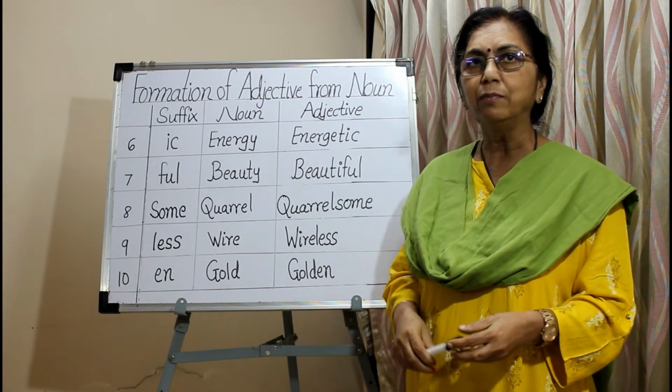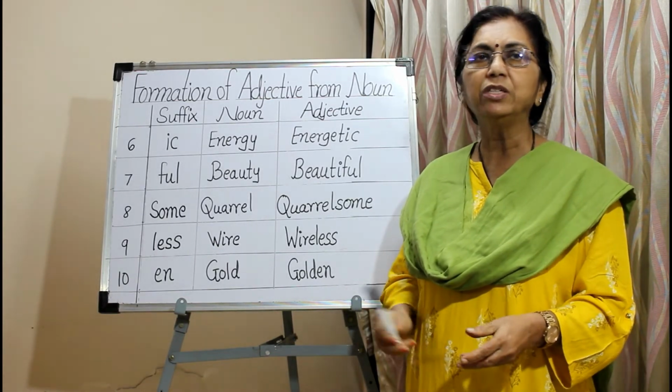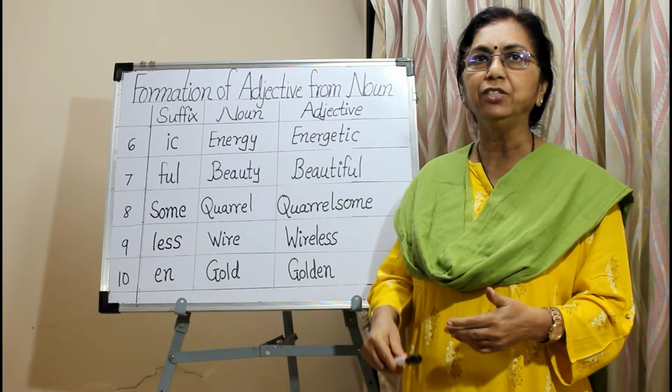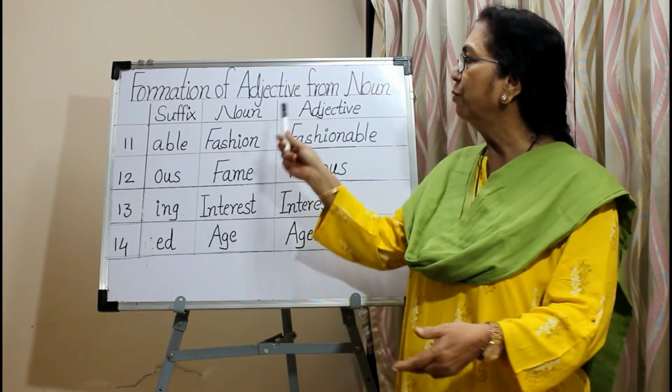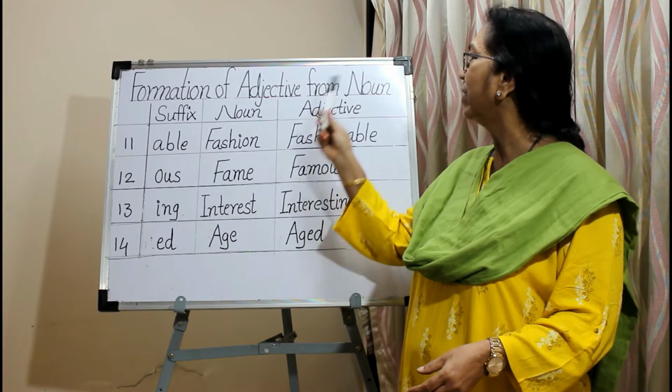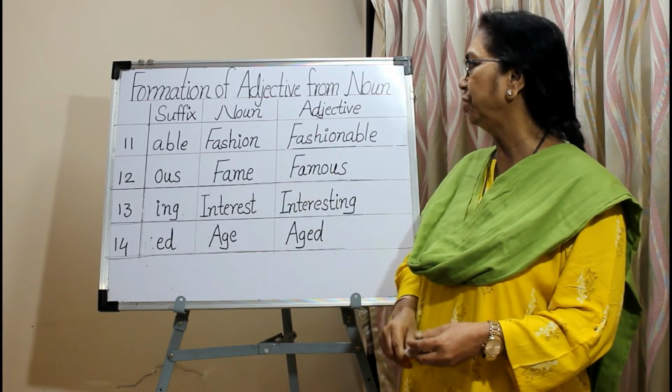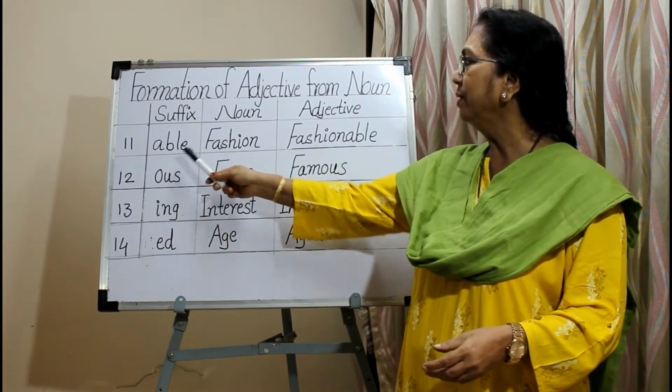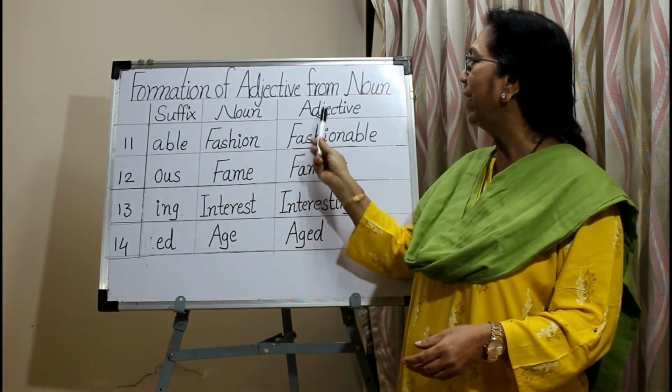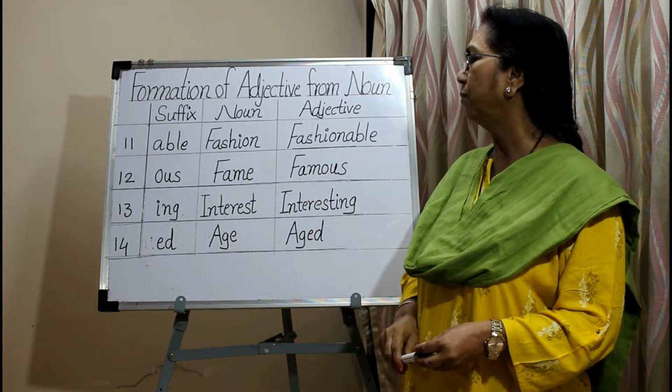See some more examples of suffixes which are added to the noun to form the adjectives. Now see a few more examples. ABLE. ABLE is added to the noun fashion, the adjective fashionable is formed.